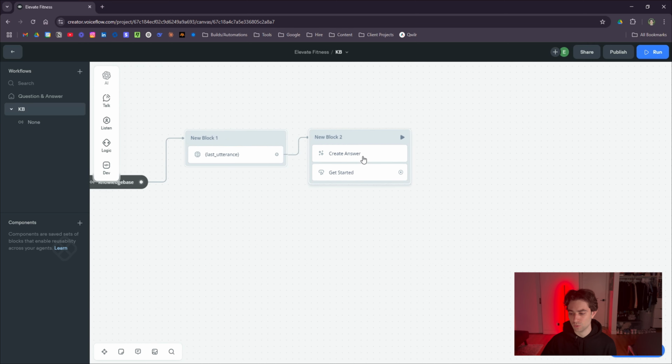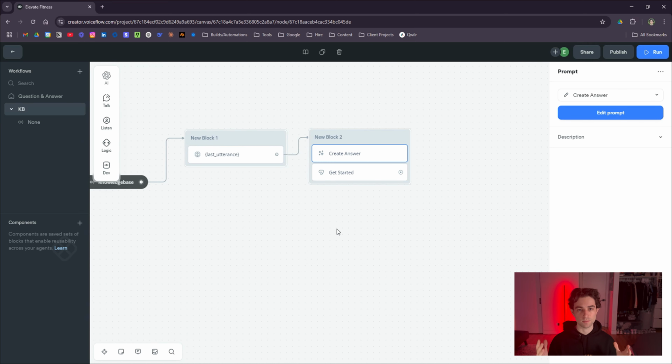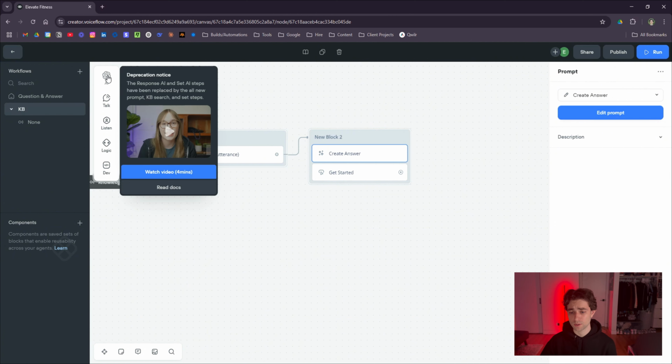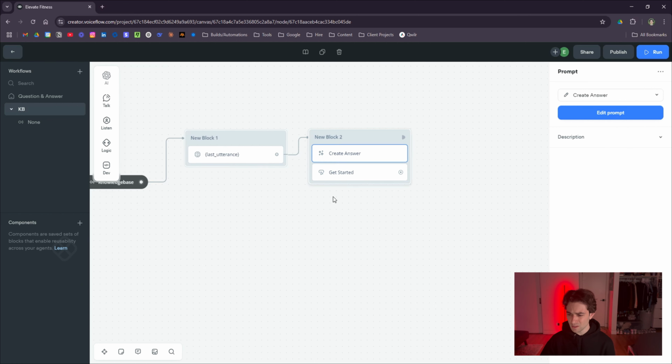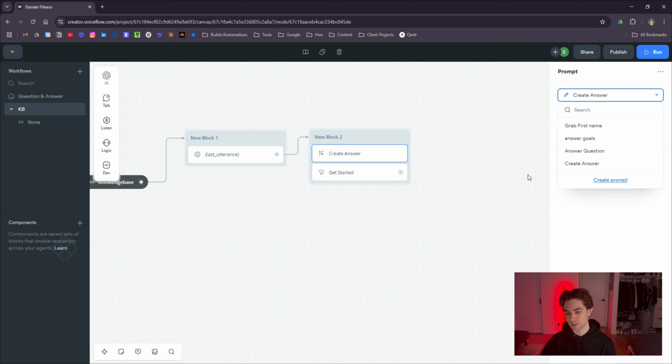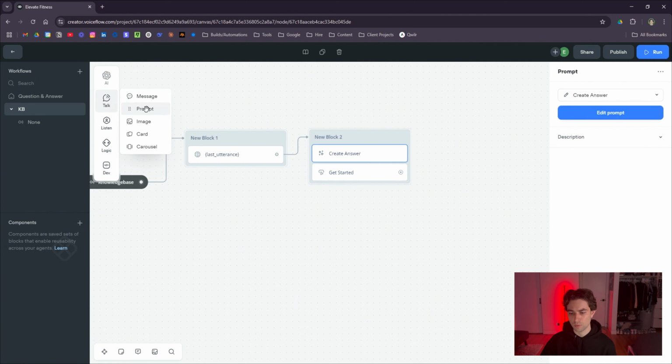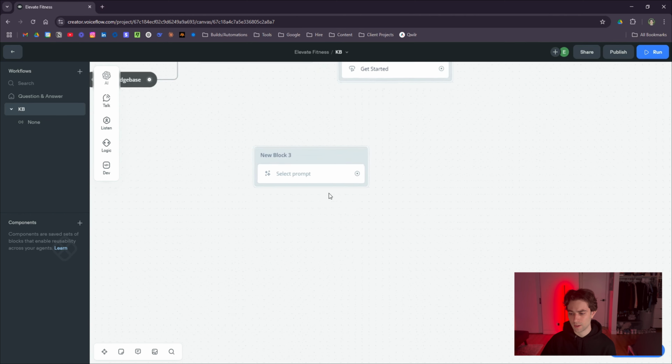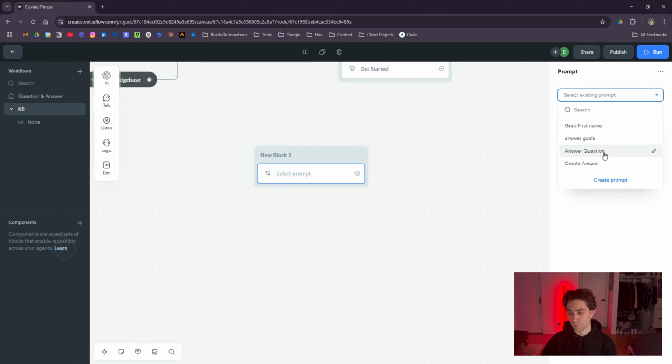And then we're setting this to a prompt. So I actually did have a few people ask me about prompts. They didn't really understand the new prompt feature that Voiceflow came out with. You'll notice up here that they're actually discontinuing the response AI and the set AI, and they replaced it with prompts, which are right here. So I'll go over that to help you understand what that is. If you go to prompts here, we just drag the prompt step, and you'll notice that I have predefined prompts. That's the nice thing about prompts: when you pull one out anywhere in the canvas, you can select a predetermined prompt that you already previously created. You can access it anywhere in the workflow.